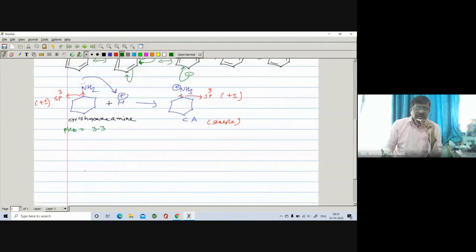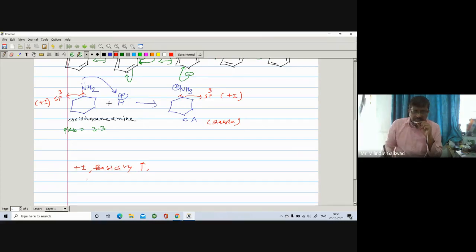So from this example, we can generalize that if there is a group which exhibits plus I effect, or which increases the electron density on nitrogen, then in that case the basicity also gets increased. So plus I effect increases the basicity.